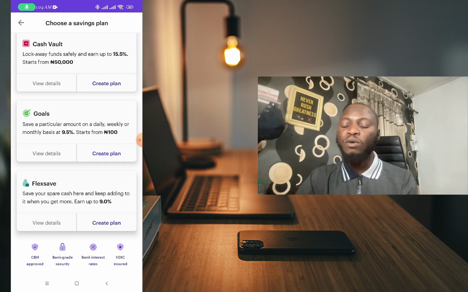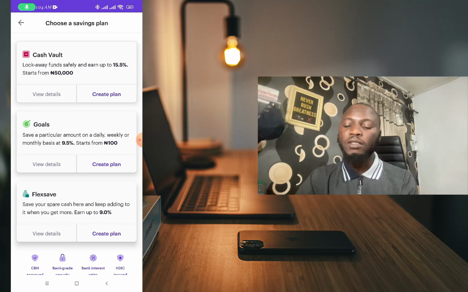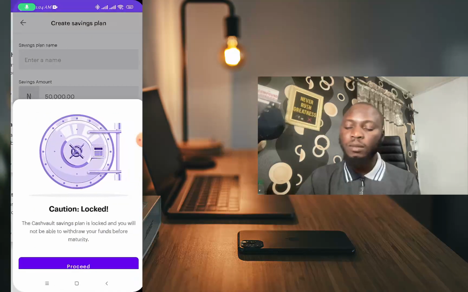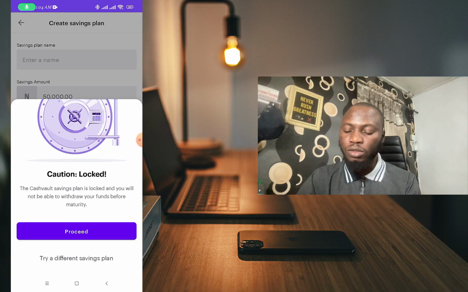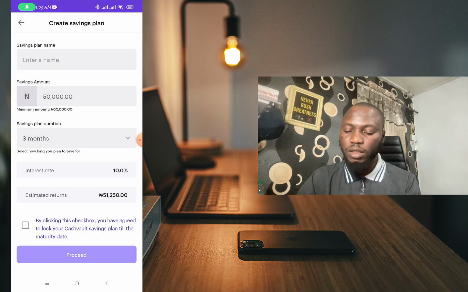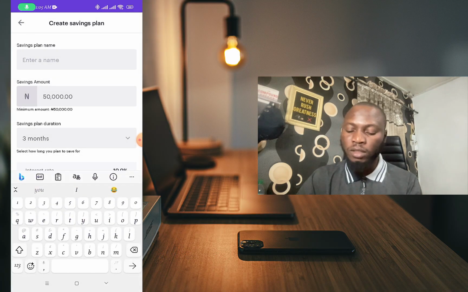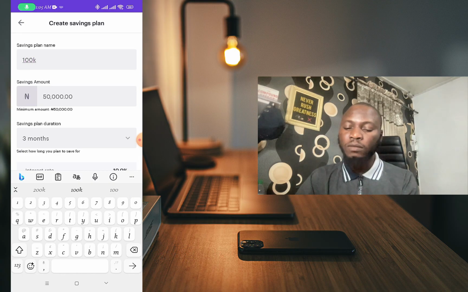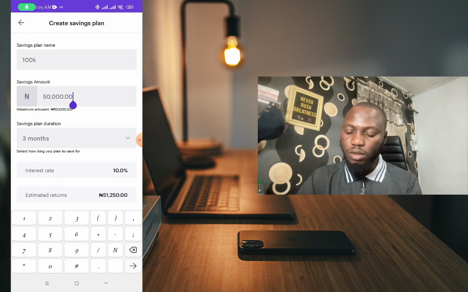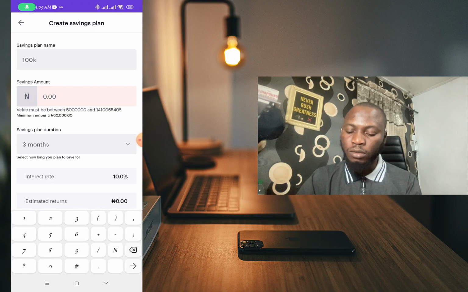But what we're gonna be doing is the cash vault. So we're gonna click on create a plan. You can see caution locked, proceed. Okay, so I'm gonna give this 100k, and for the amount I'm gonna put 100,000.